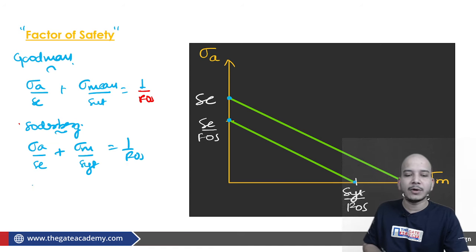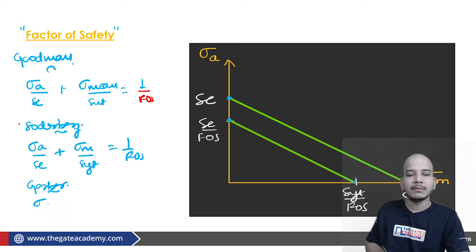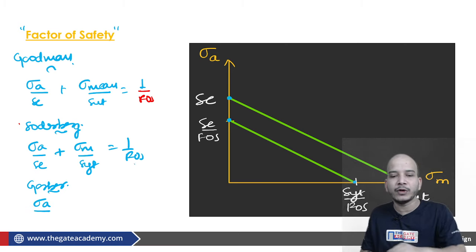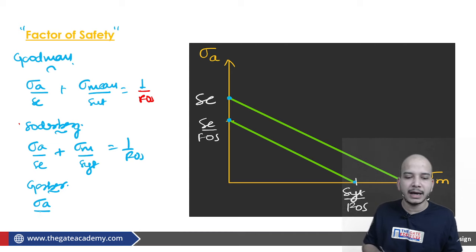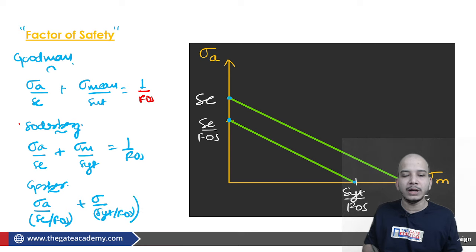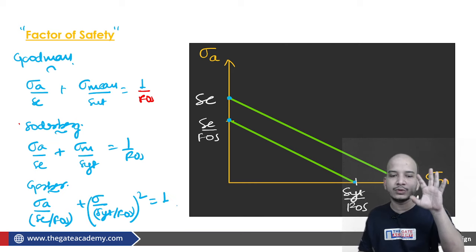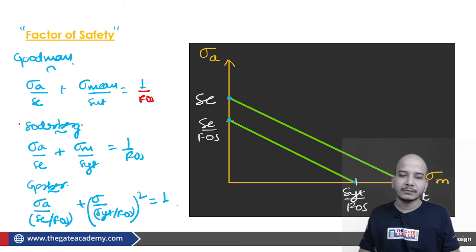In the same way, if I ask about Gerber, then that equation will become sigma A upon SE by factor of safety, keep it like this over here, plus sigma M upon SYT upon factor of safety. So this whole square you have to take, therefore straight away the factor of safety will not come on the right side. This is something which you should be able to understand. Fine. So after taking the factor of safety into consideration, we will be getting these equations.